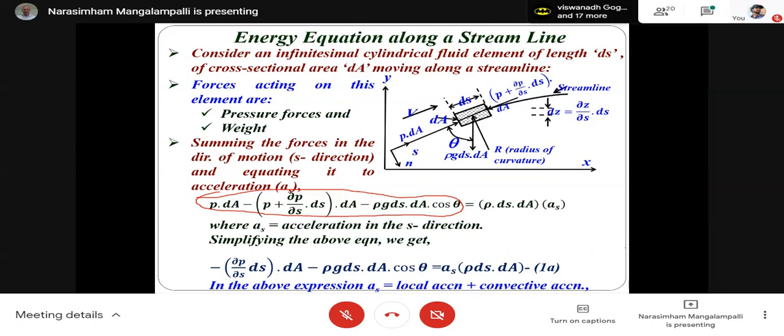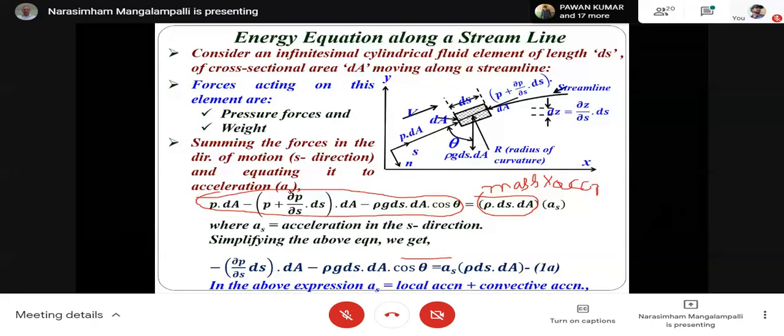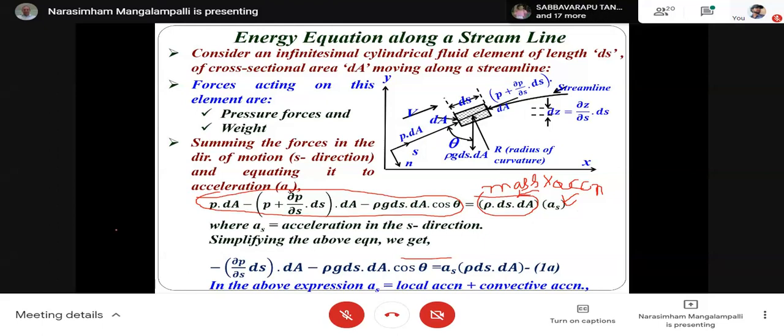Now this force is equal to mass multiplied by acceleration, all in the S direction.